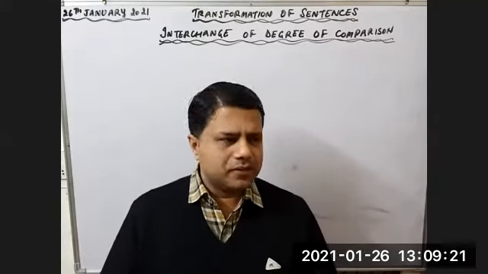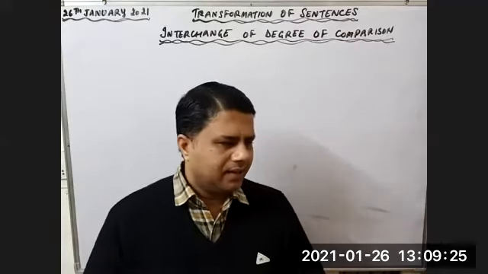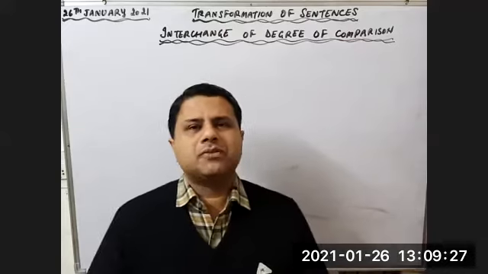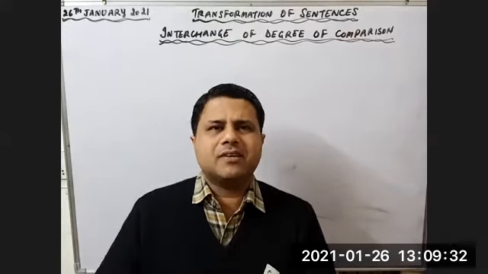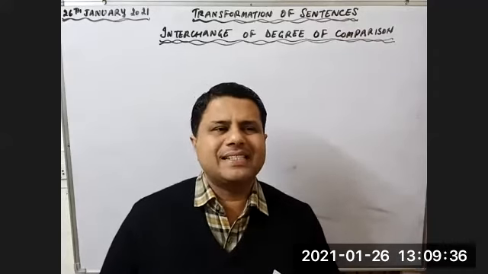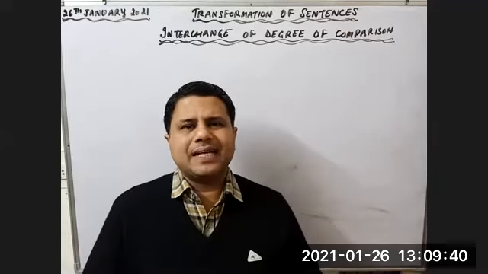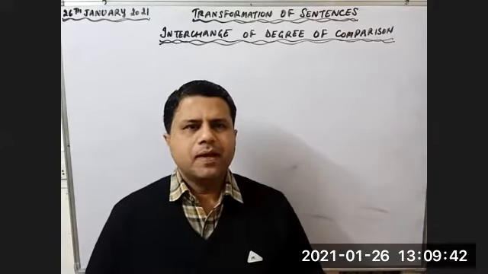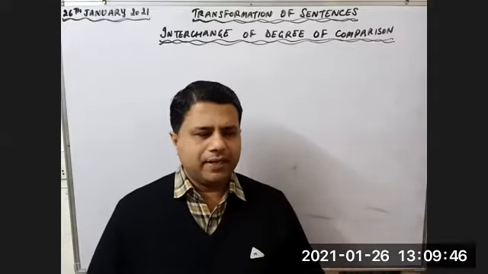Today we are going to start with a grammar topic. One of the most interesting and important topics we are going to start today. The topic is transformation of sentences. Children, in transformation of sentences, we have different types, right? You can transform the sentence from positive to negative, positive to positive interrogative, positive to negative interrogative.